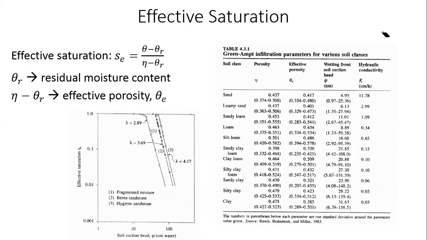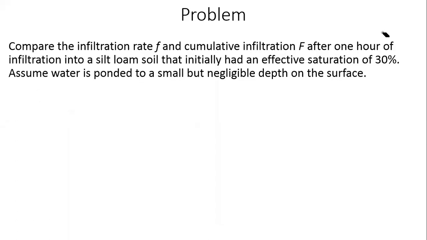Let's go on, and maybe we'll try to solve one problem, and that will probably give you a much better idea of what we're talking about. This problem again is from Van Te Chow's applied hydrology textbook. Let's read through the problem statement. Compare the infiltration rate small f and cumulative infiltration capital F after 1 hour of infiltration into a silt loam soil that initially had an effective saturation of 30%. Assume water ponded to a small but negligible depth on the surface. So that's the problem statement.